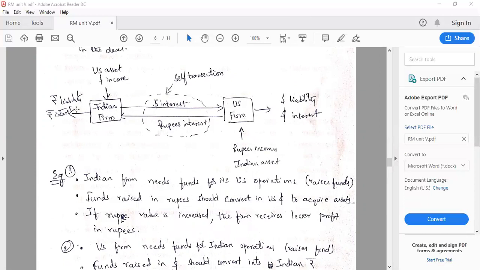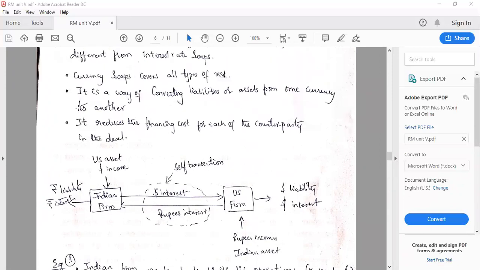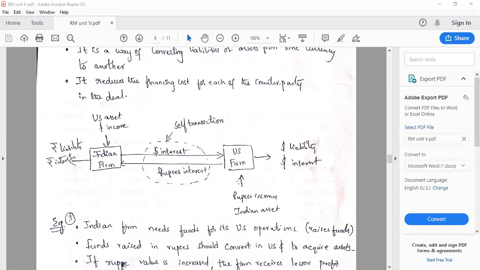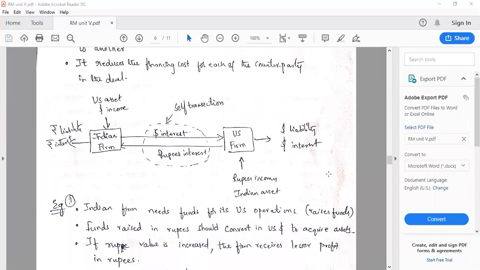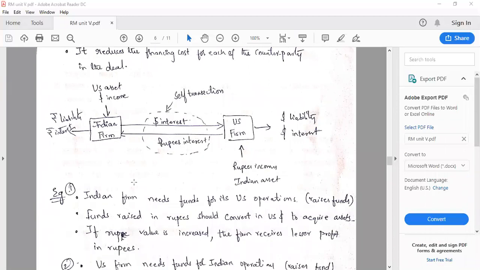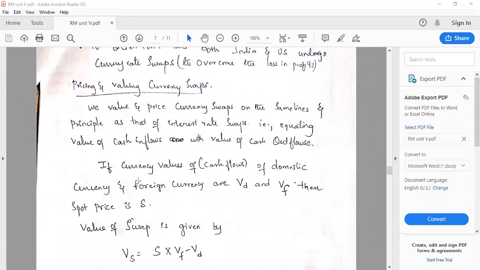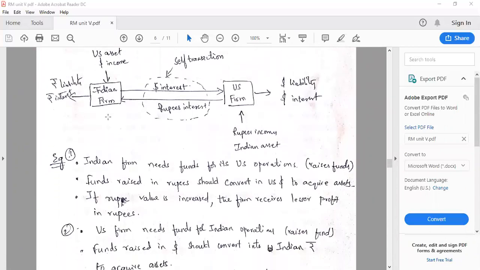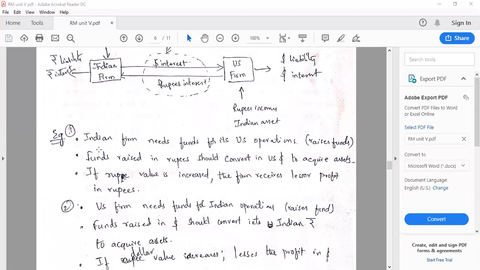Now, how will these liabilities or assets of one country be converted to another country? That's the point we discussed: a swap is a way of converting liabilities or assets from one currency to another. So let us see that mechanism. I'll explain this in three instances. The first instance is where we consider the Indian firm and the US firm. With respect to the Indian firm, we discuss first. The Indian firm needs funds for its US operations.